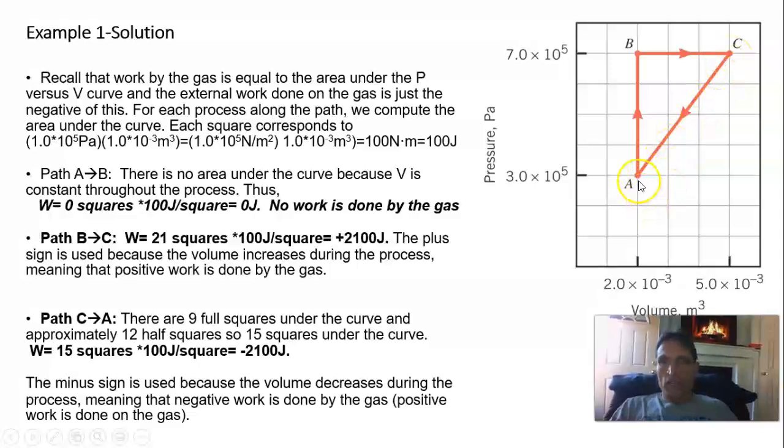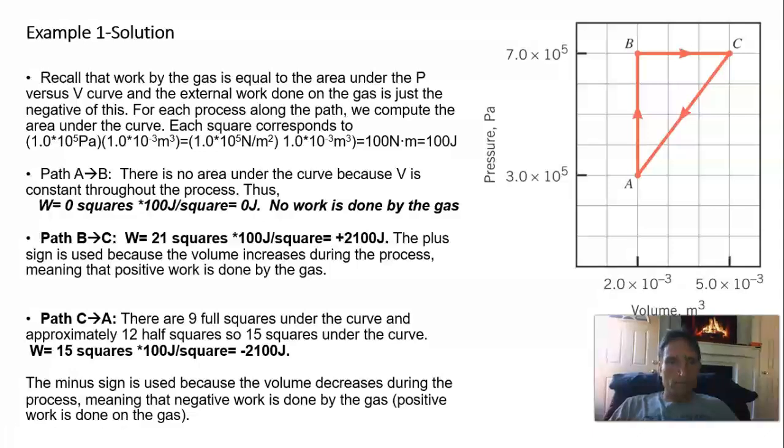Okay, now let's go from C to A. In this case, the area under the curve is 3 squares, 6 squares, 9 squares, and then half of another 12 squares, because we can go up 4 rows, so that's 12 squares, and half of that is 6. So the area under the curve is 15 squares. Each square is 100 joules.